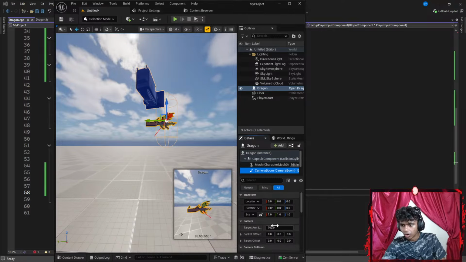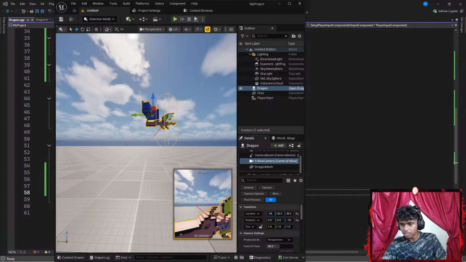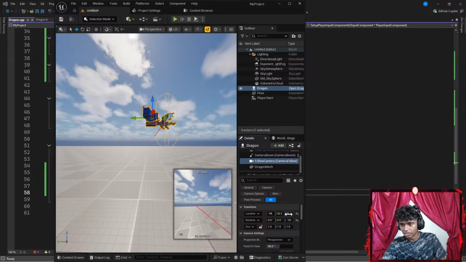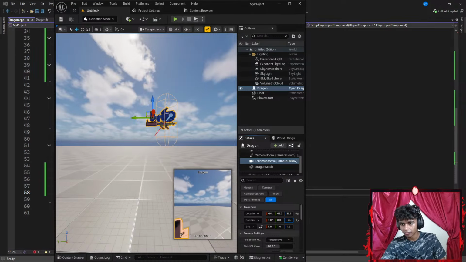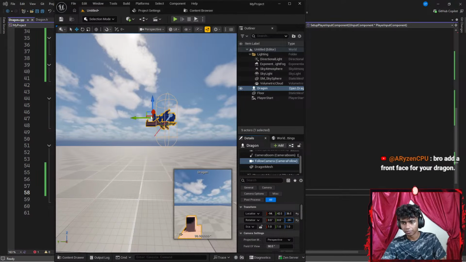Boom, there we go. Okay, let's get it a bit in front. Wait, I think it should be the follow camera. There we go. I'm gonna get this in front, and then I want to move it somewhere towards the right. There. Okay, all I had to do was just rotate. I think everything is correct here.